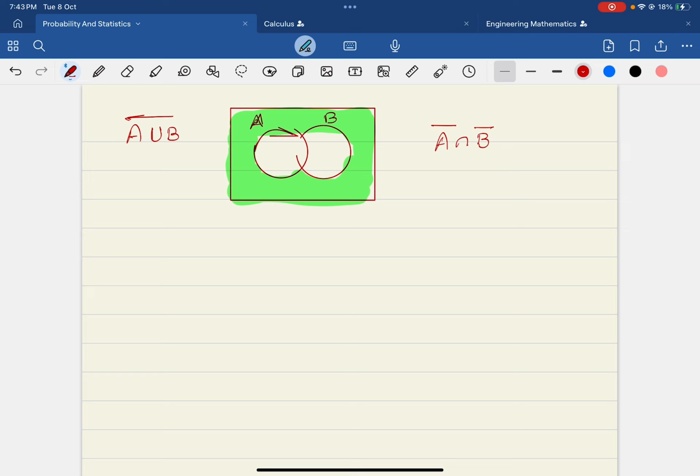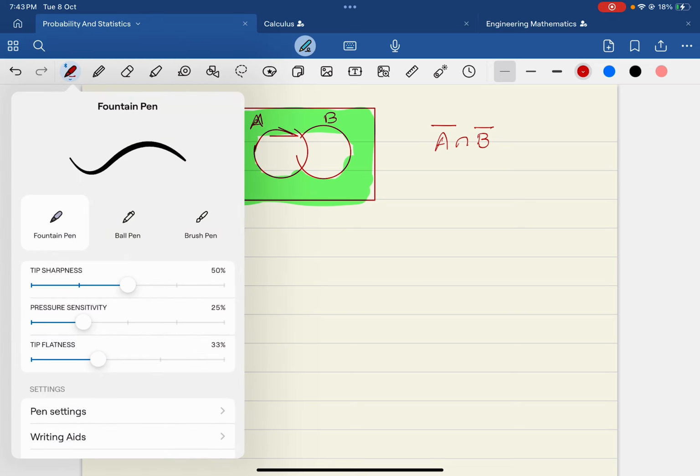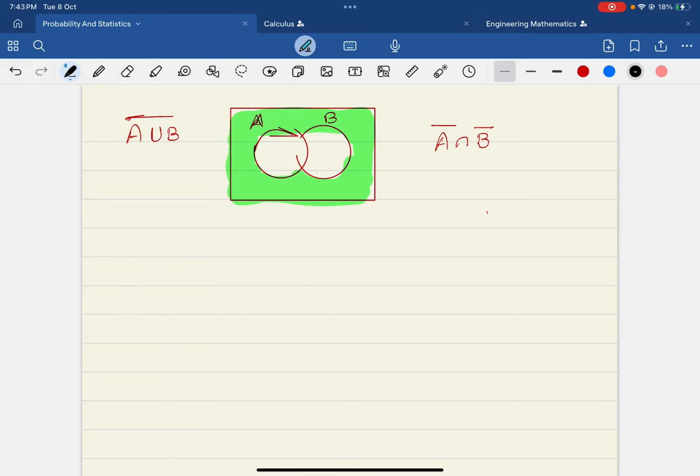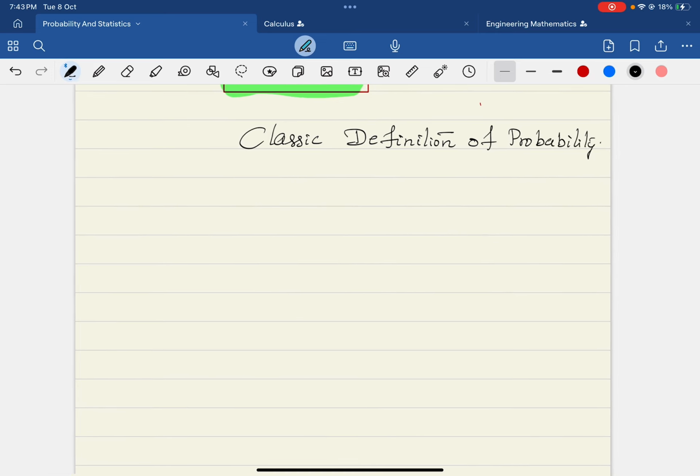Now I am entering into the classical definition of probability. What is the classical definition of probability? Let us see.